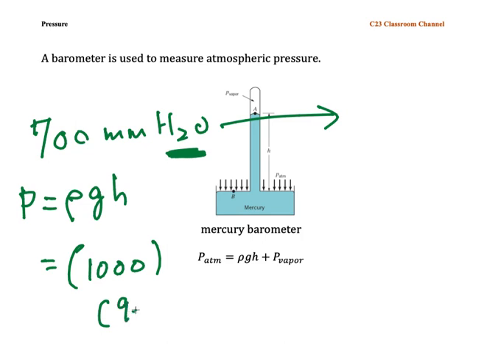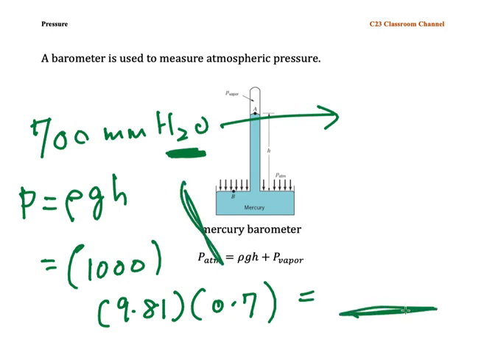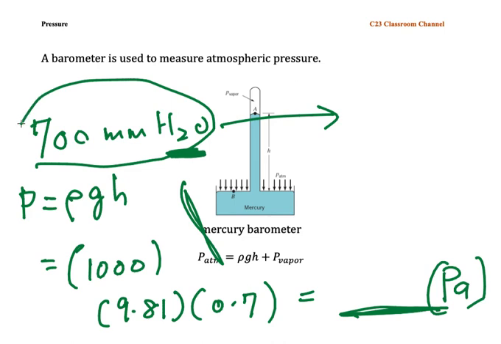The gravity is 9.81 and the height is 0.7. Then if you calculate these terms, you will get one answer in Pascal. This is the pressure of 700 millimeter water.